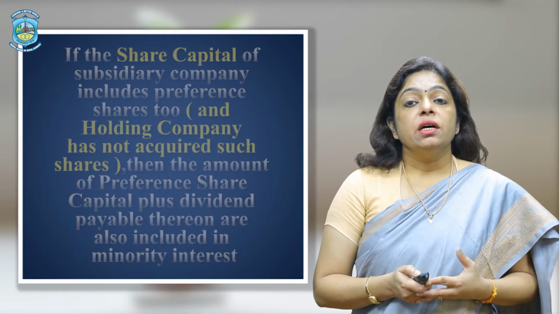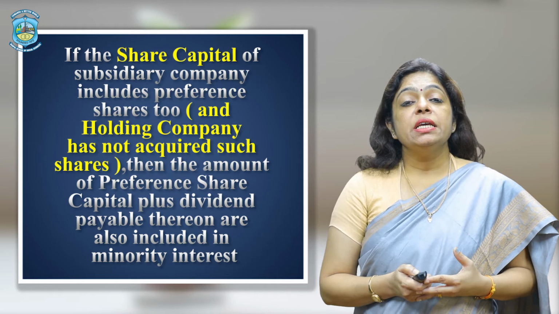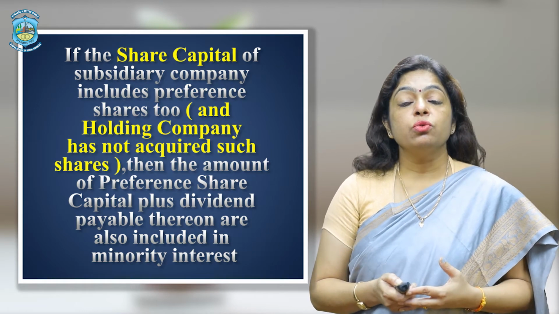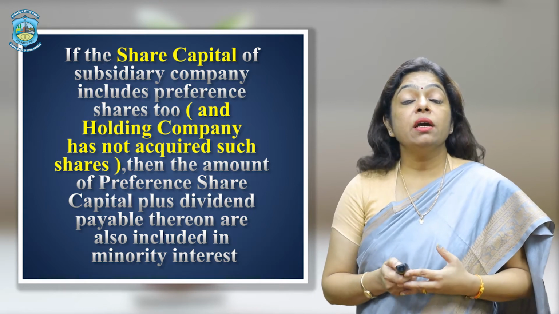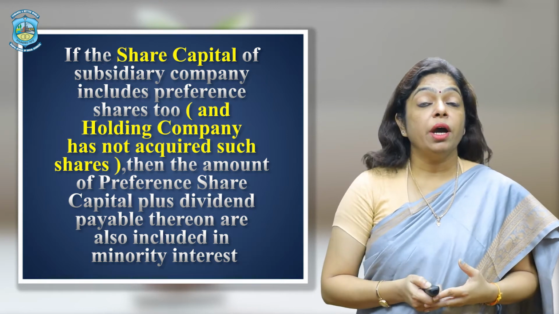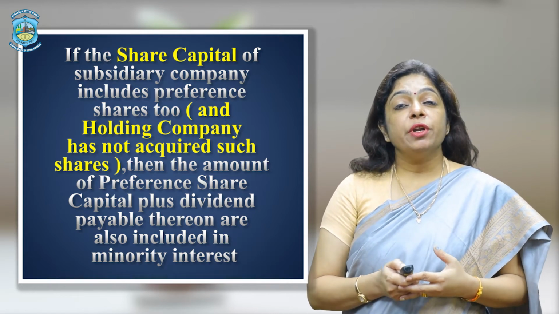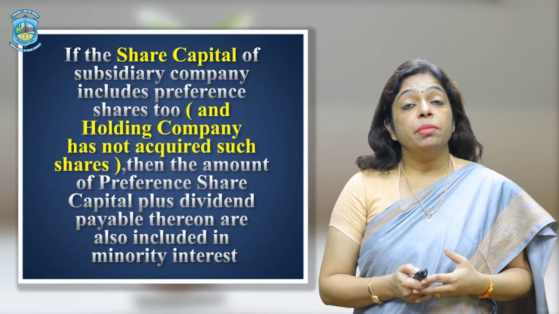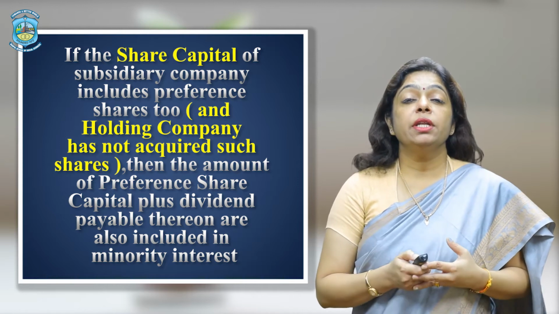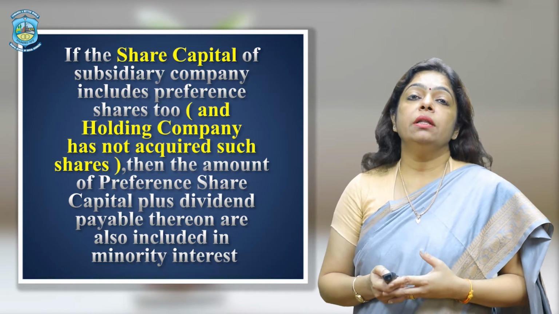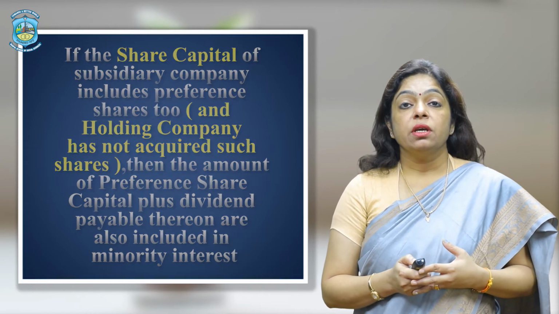If the share capital of the subsidiary company includes preference shares too, and holding company has not acquired such shares, then the amount of preference share capital plus dividend payable thereon are also included in the minority interest. That is, if the holding company has not acquired these shares.